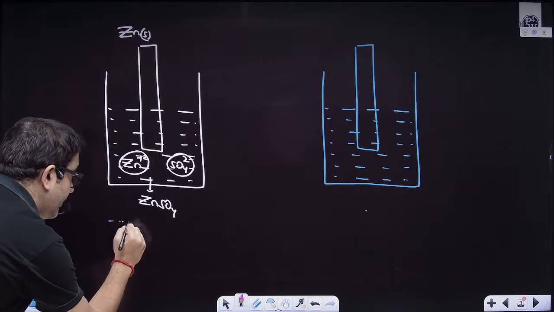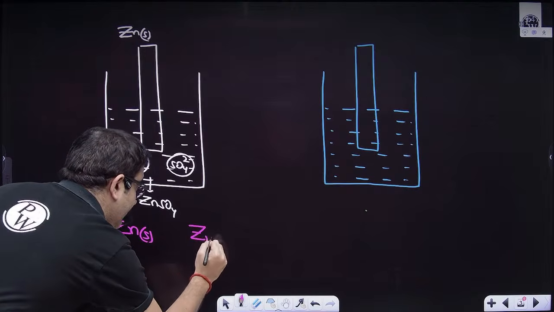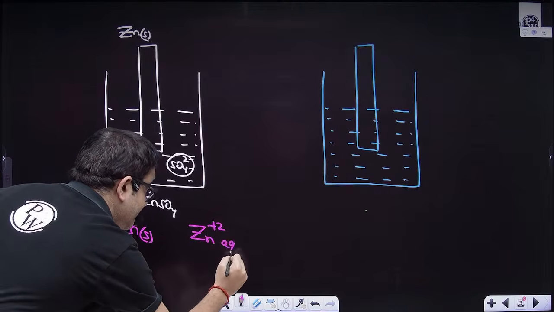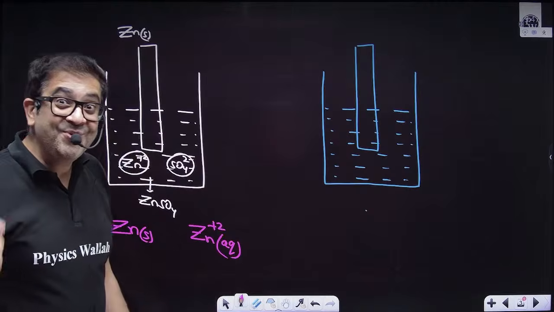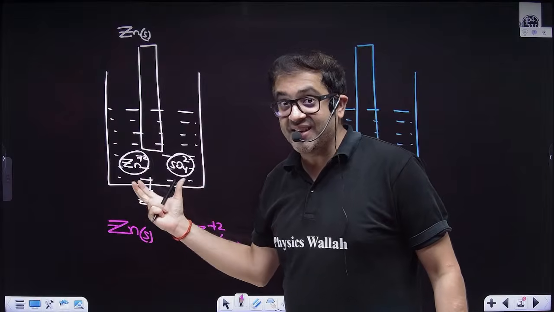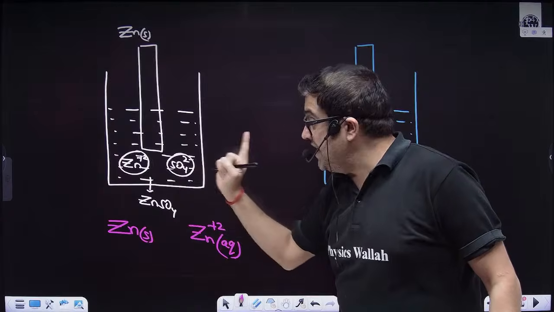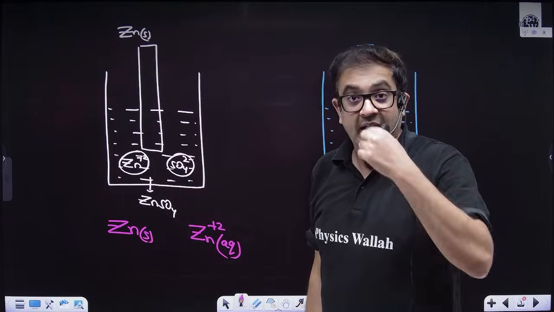I am talking of zinc solid and Zn+2 aqueous. Initially in the solution you have only zinc ions. Once I introduce zinc solid, the equilibrium will get disturbed.